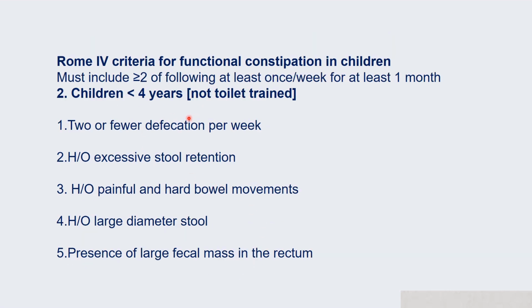And Rome criteria for children less than 4 years who are not toilet trained: number 1, 2 or fewer defecations per week; number 2, history of excessive stool retention; number 3, history of painful and hard bowel movements; number 4, history of large diameter stool; number 5, presence of large fecal mass in the rectum. Out of all these, 2 or more points should be there, which should occur at least once per week and last at least 1 month. Then only you can say this is functional constipation.